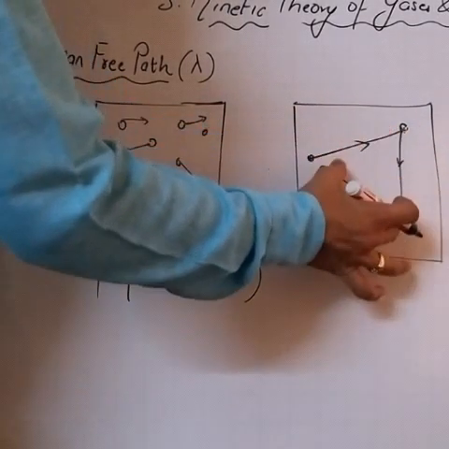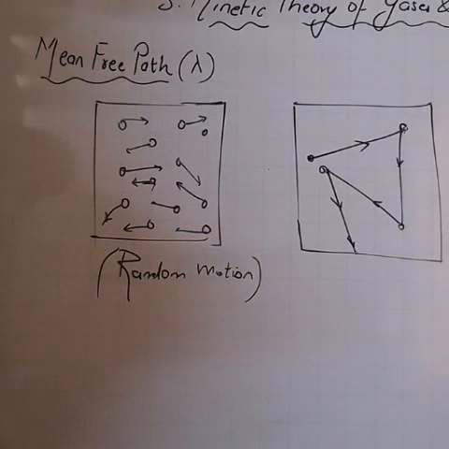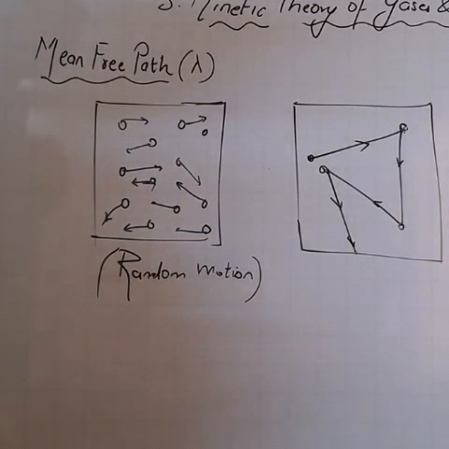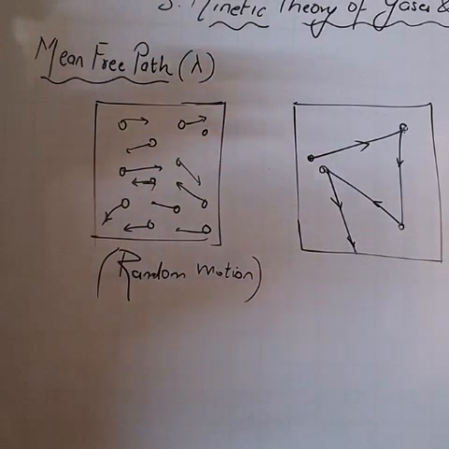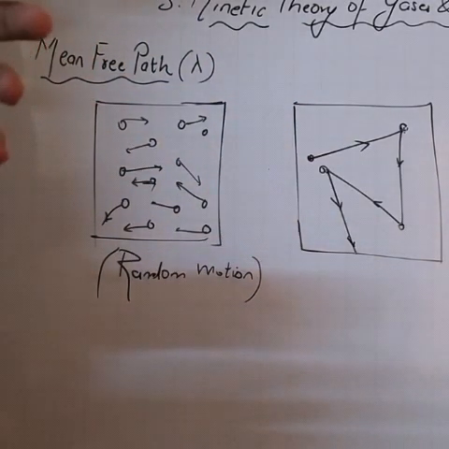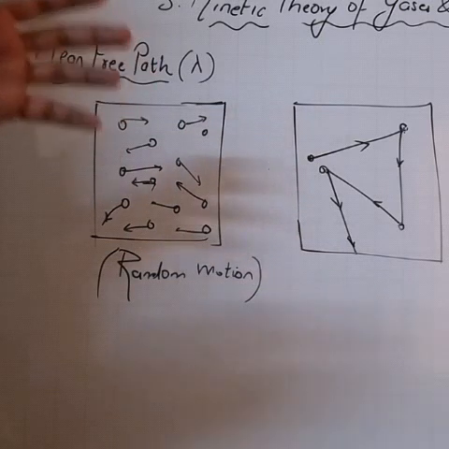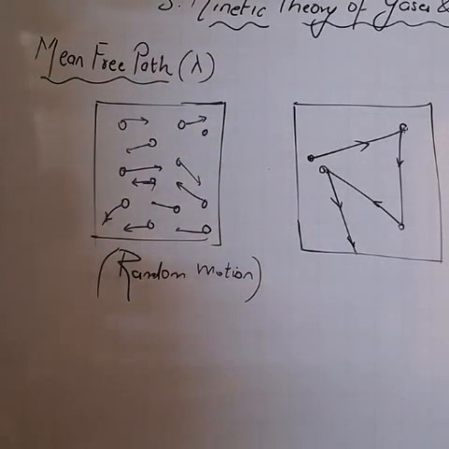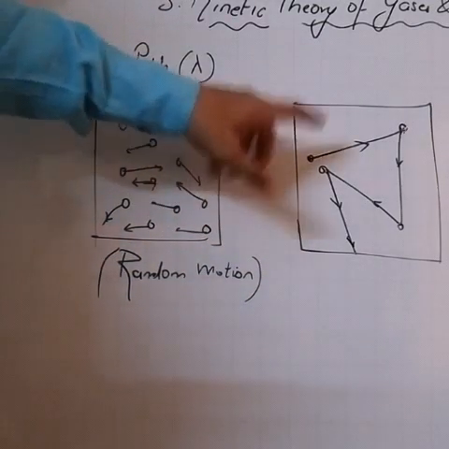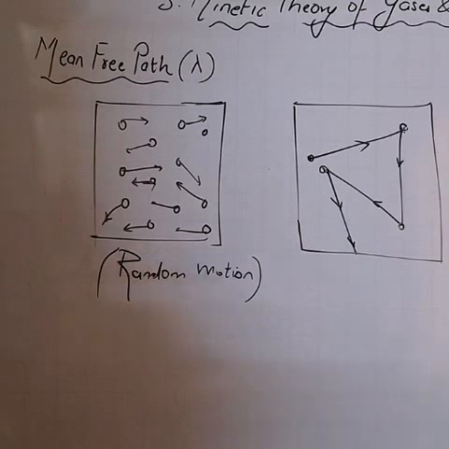If you take the average of all this, what you get is the mean free path. Okay, so the mean free path is defined as the average distance traversed by gas molecules between two successive collisions.